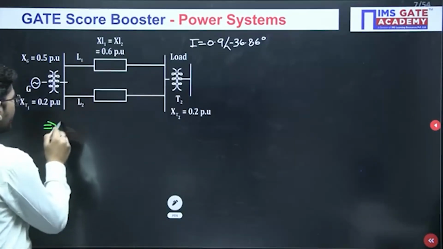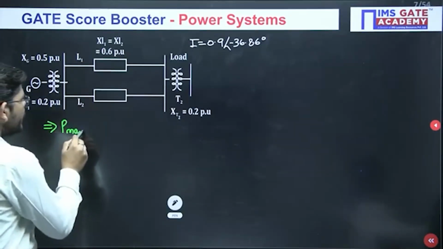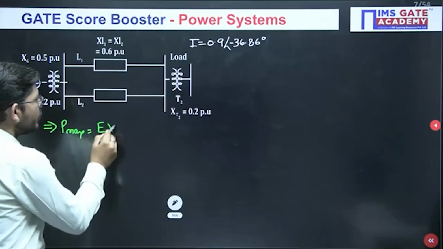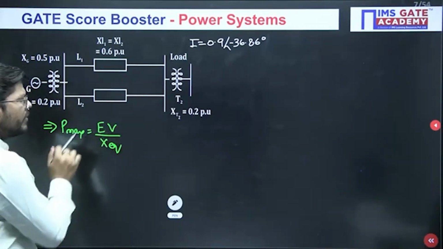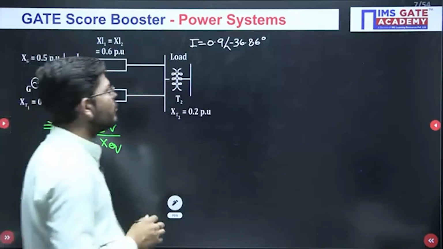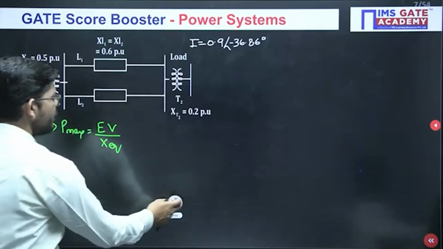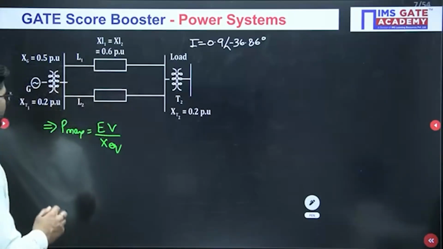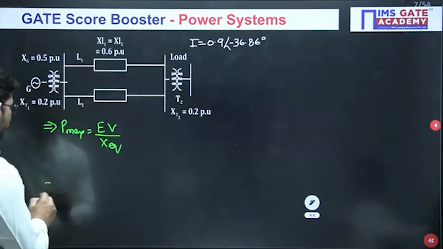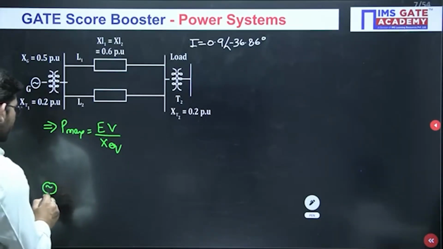We want to calculate P max, and the P max is E into V upon X equivalent. So we want the value of X equivalent, we want the value of E. How to calculate X equivalent? Just see, from this particular circuit which is given to us, if we just draw the diagram. So just see what is given to us.